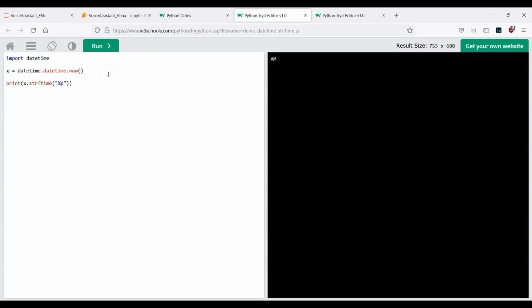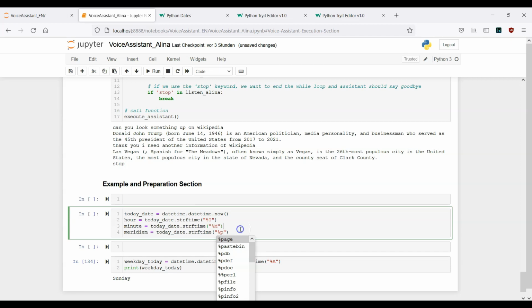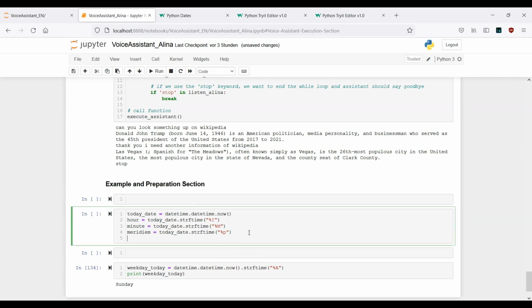And you see here that again, the logic remains the same, with the difference that now we have this lowercase p. That means again, I can just copy this expression, paste it here, and replace capital M with a small p. Okay, so that's it.